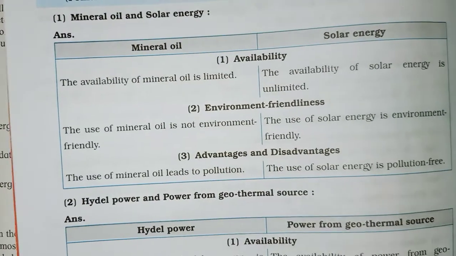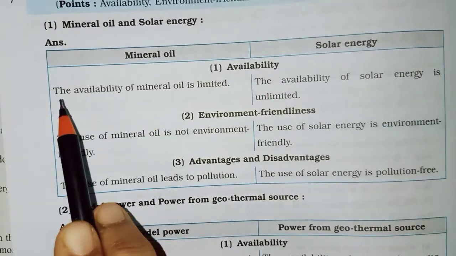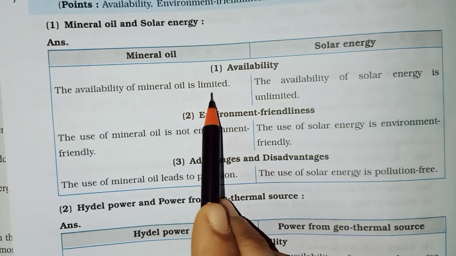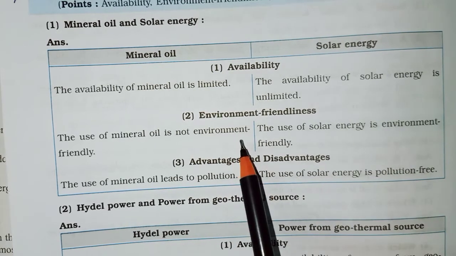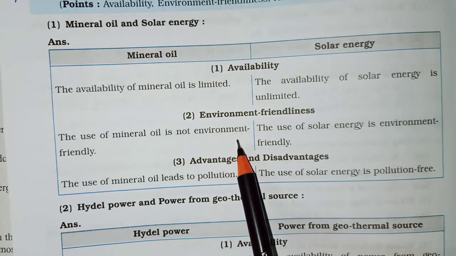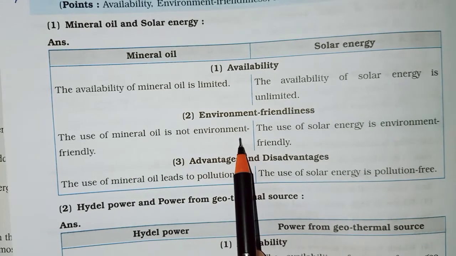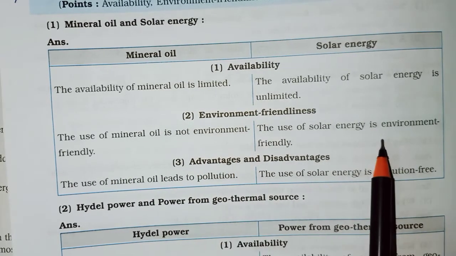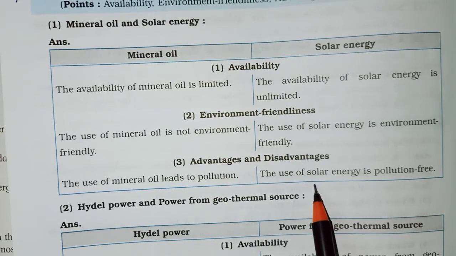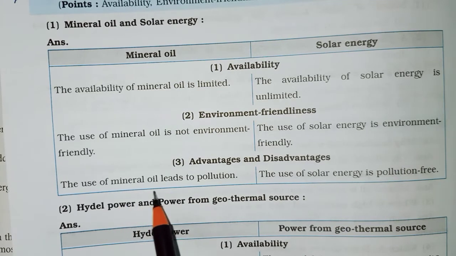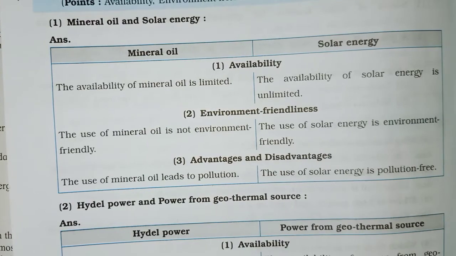First we will write mineral oil and solar energy. First, availability. The availability of mineral oil is limited. The availability of solar energy is unlimited. Second point, environment friendliness. The use of mineral oil is not environment friendly, but the use of solar energy is environment friendly. Third, advantages and disadvantages. The use of mineral oil leads to pollution, but the use of solar energy is pollution free.